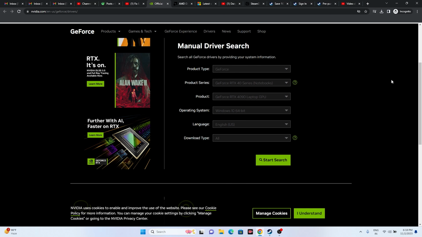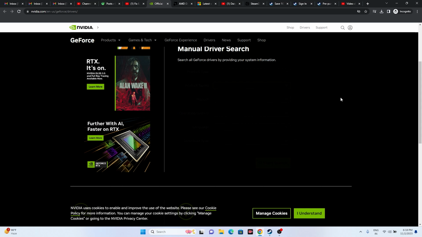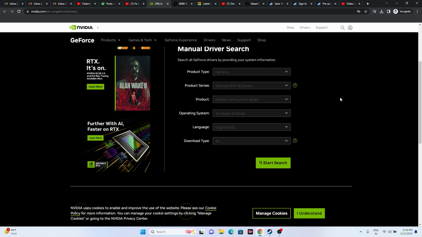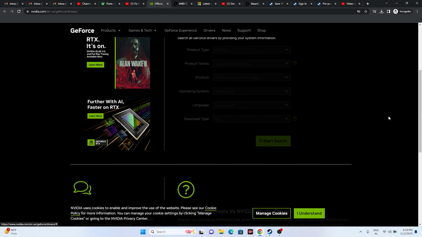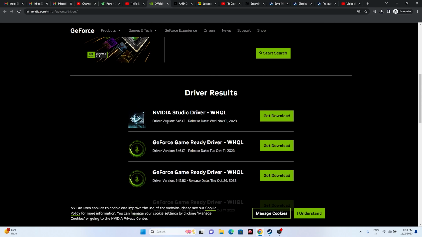The NVIDIA users have to go over here and select everything: your product type should be selected, product series should be selected. You have to do according to your configuration and you have to select the OS. If you're on Windows 11, select this and go for start search. When you go for start search, you can see the latest released versions of the graphics card. Download this one, install, restart is mandatory, and try launching the game.